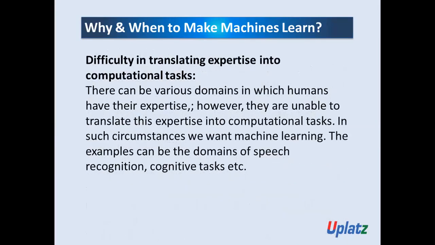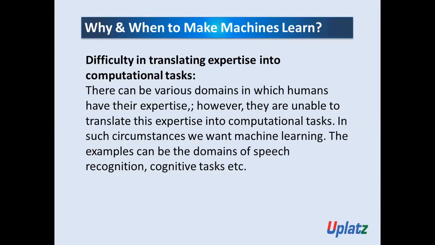Now the next circumstance is difficulty in translating the expertise into computational tasks. There can be various domains in which humans have their expertise. However, they are unable to translate this expertise into computational tasks. In such circumstances, we want machine learning. The example can be the domain of speech recognition, cognitive tasks, etc.